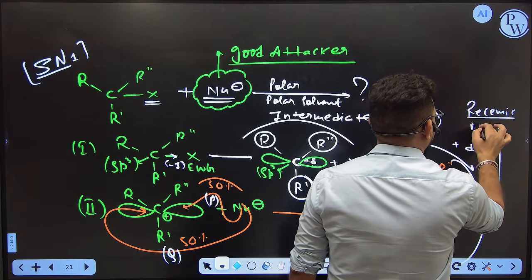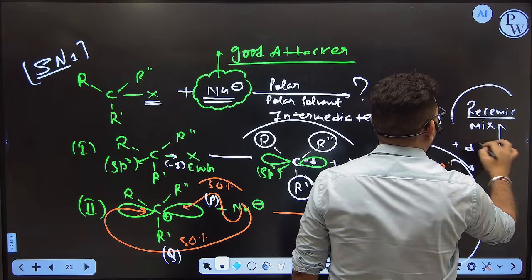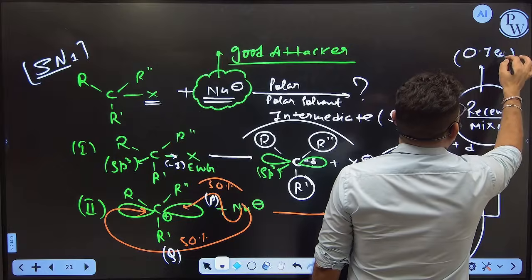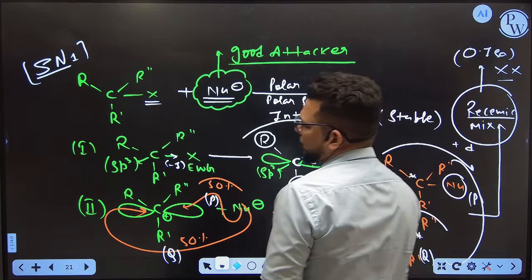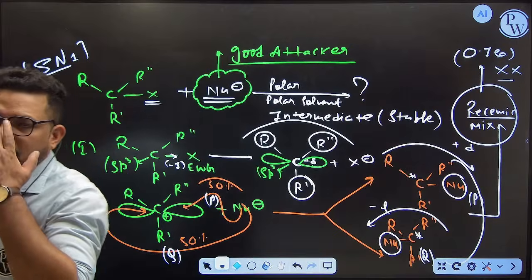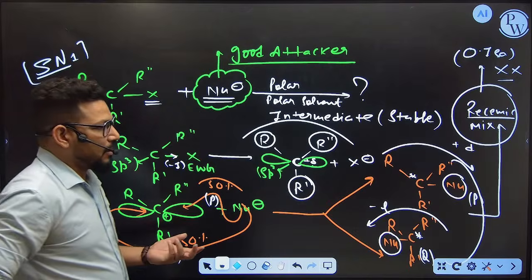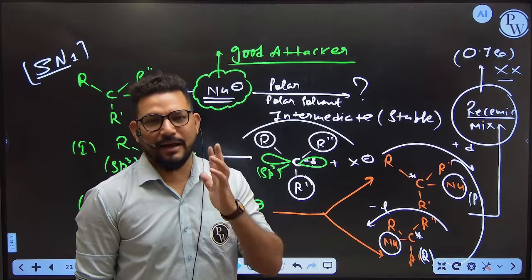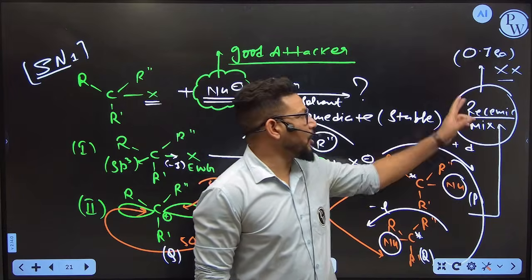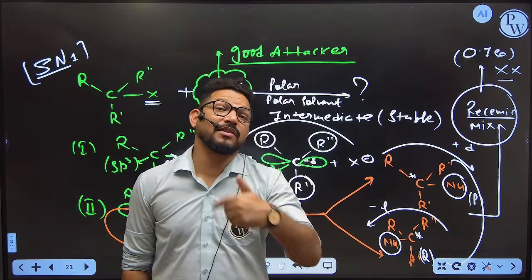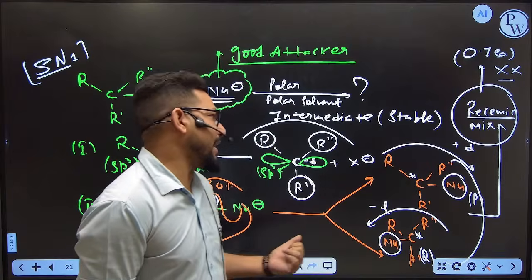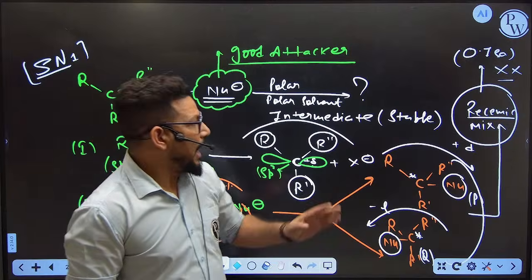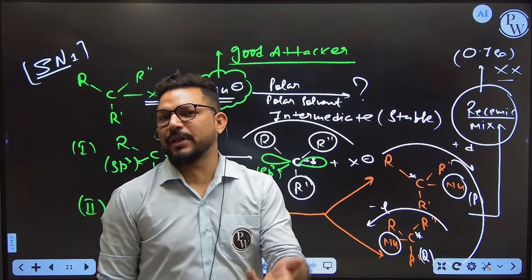And I think all of you are aware that a racemic mixture is not capable of showing optical isomerism. That means one question is going to arise during the SN1 reaction. Whatever product we are getting, is that product optically active or optically inactive? What is your answer now? Your answer should be optically inactive. And what is the reason behind it? Because in the SN1 mechanism we are getting a racemic mixture. And due to external compensation, a racemic mixture is not capable of showing optical activity.